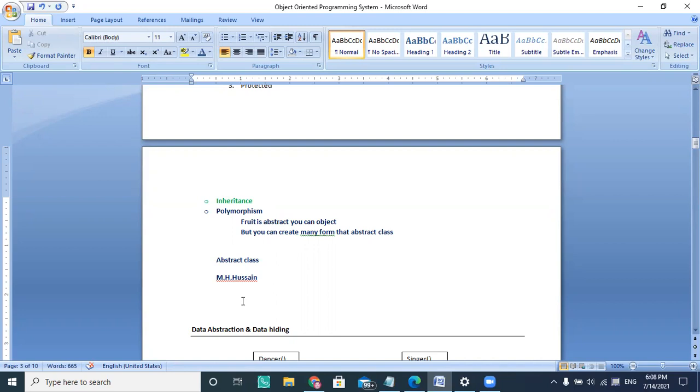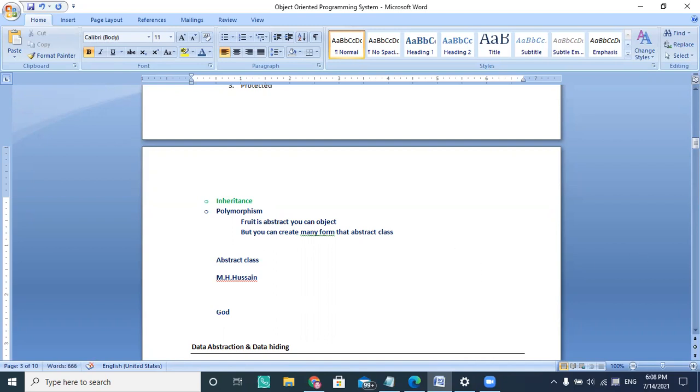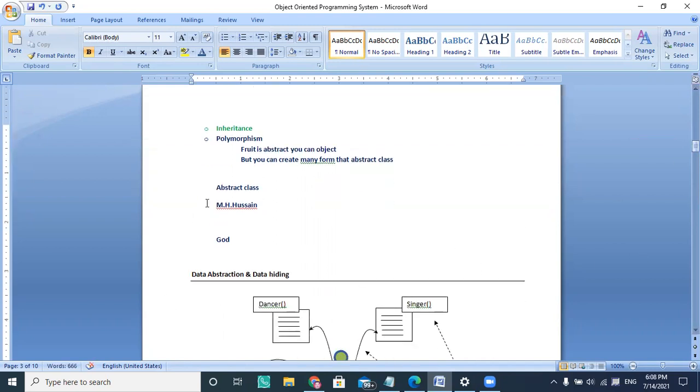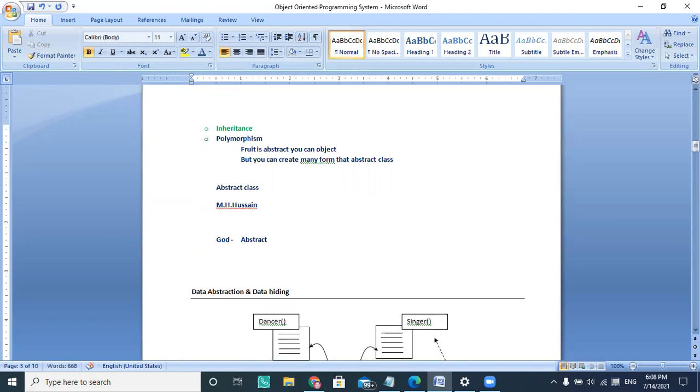If you think about God, in Hinduism God has a number of forms, and there are many gods. But in Islam there is no such form. In Islam, people talk about God in the form of abstract. God is an abstract form, so there is no image, but in Hinduism we form n number of forms from that particular abstract thing. Abstract classes are like that only.